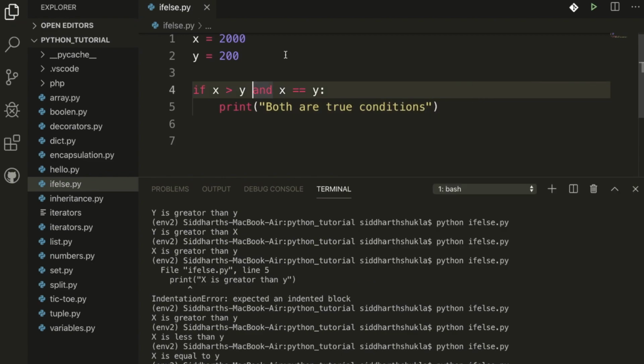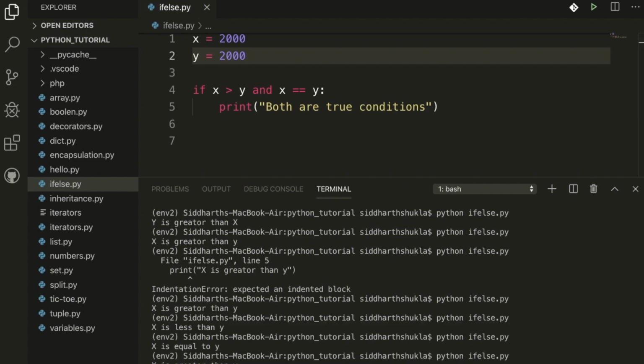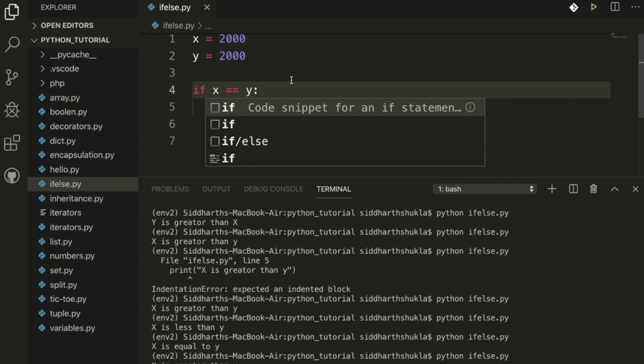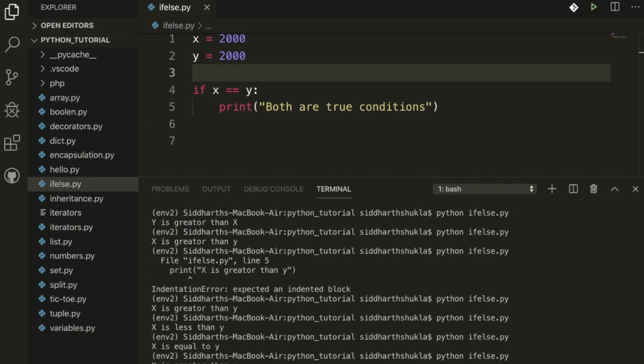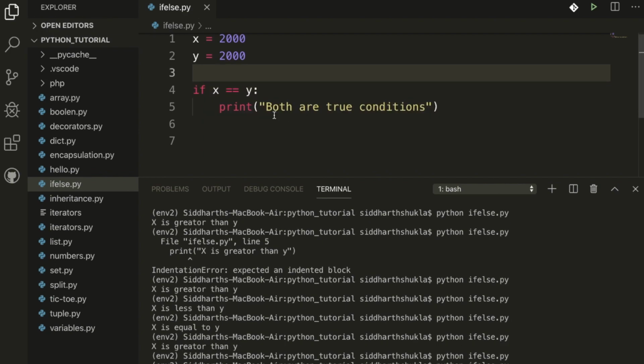How? Let's check. Suppose right here x is equal to y, we need to write something else, both conditions. So x is greater than, suppose x is equal to y, of course this is equal to y. One second. Yes, we got both conditions true. So suppose for both conditions we need to write something.